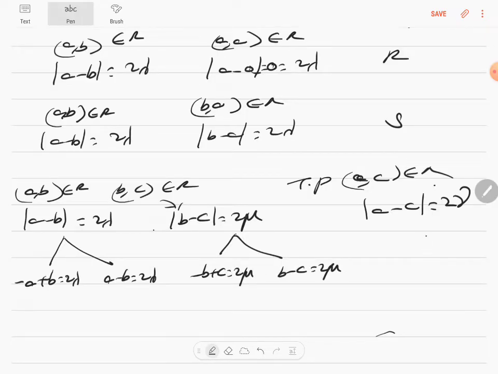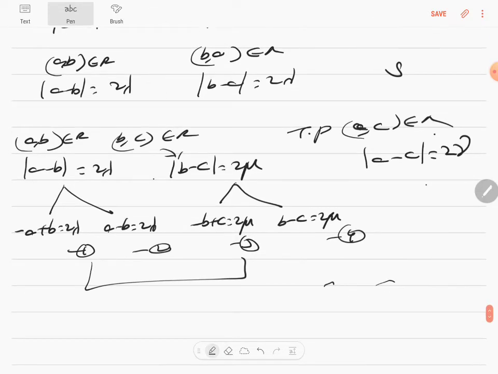To get this answer, you should solve. This is marked as 1, 2, 3 and 4. We're going to solve 1 and 3, because when you add, B and B get cancelled, and you get C minus A is equal to 2 into lambda plus mu, which can be written as gamma. You can always switch this and put a mod, it doesn't matter, is equal to 2 gamma. Correct? So I've solved, I got this.